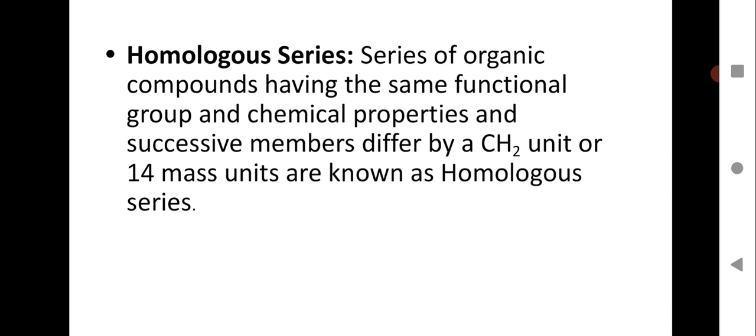But the successive members will differ. The difference between the two members of the same series will differ by a CH2 unit. That means 1 carbon atom and 2 hydrogen atoms.